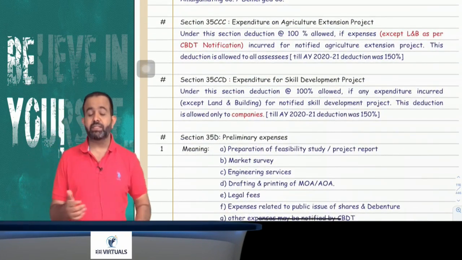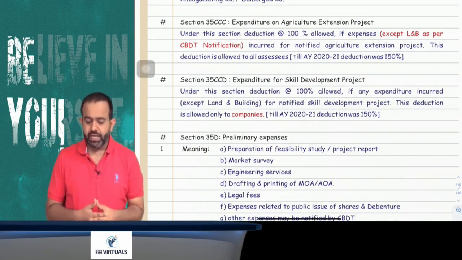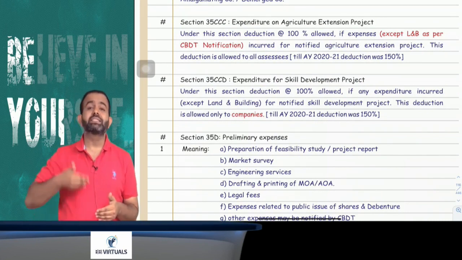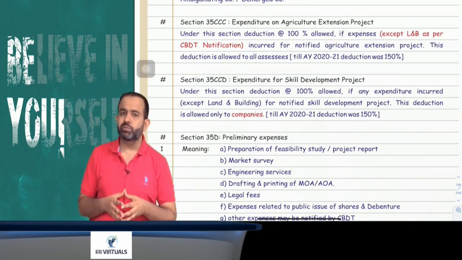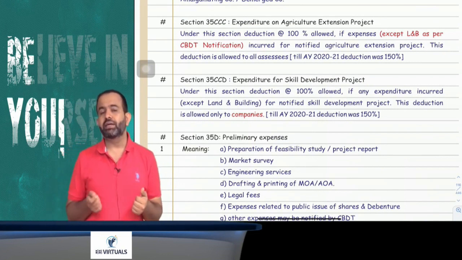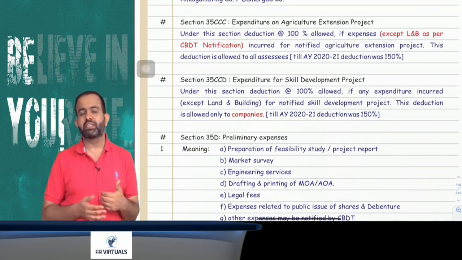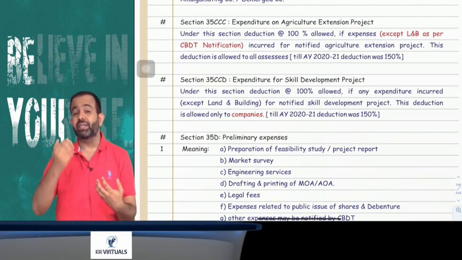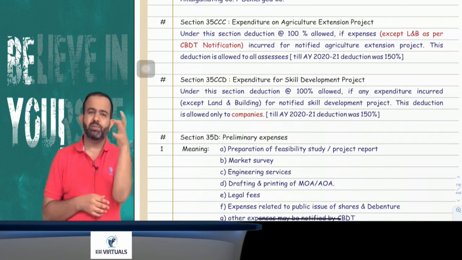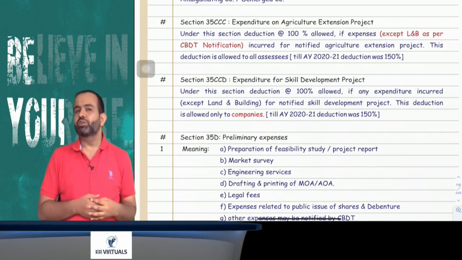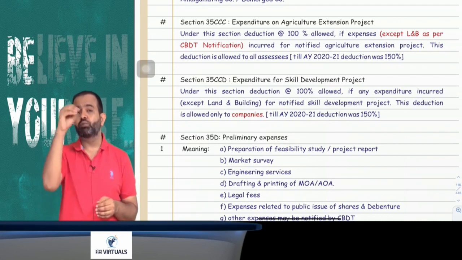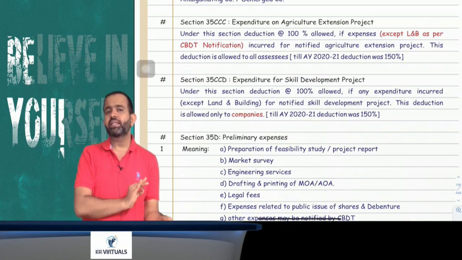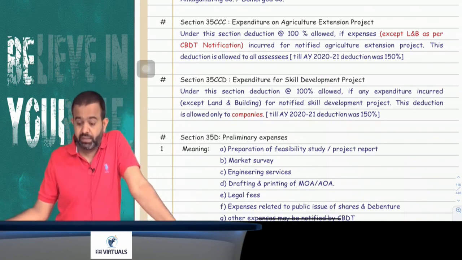Now next section is 35(CCC). 35(CCC) is related to the agriculture extension project. Now this section says that if any assessee incurred expenditure for the agriculture extension project, like you heard about the Kisan call center, that farmer call center and all, answer is yes. That business is not conducted by government and all, it is conducted by private players. So if any private player spends expenditure for the agriculture extension project, in that case 100% deduction is allowed for all revenue and capital expenditure except land and building.